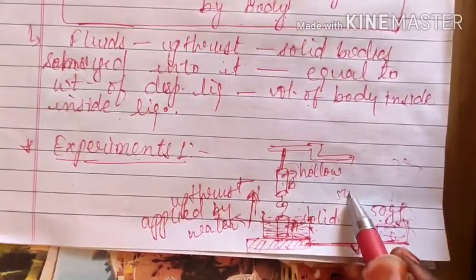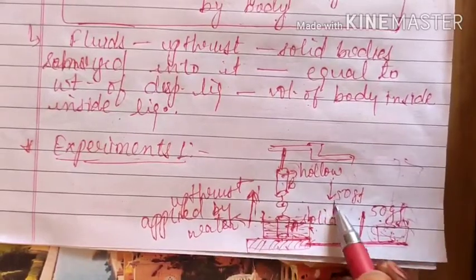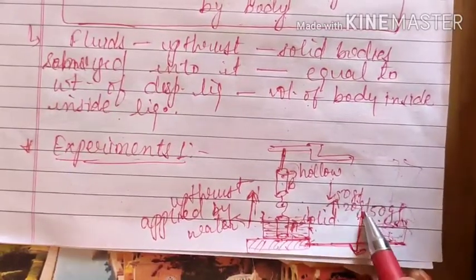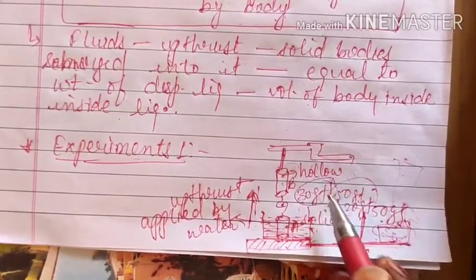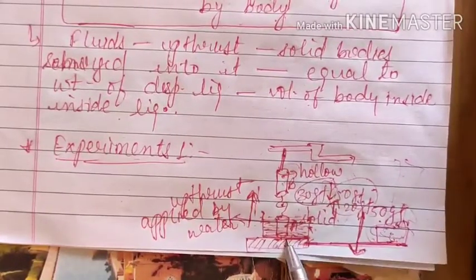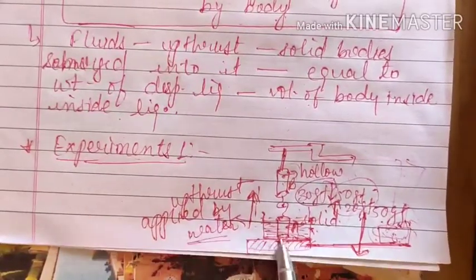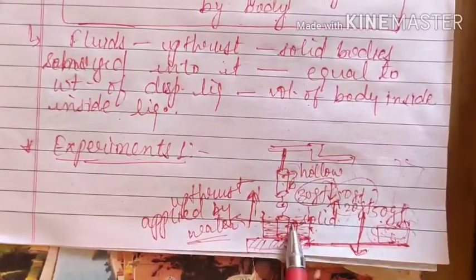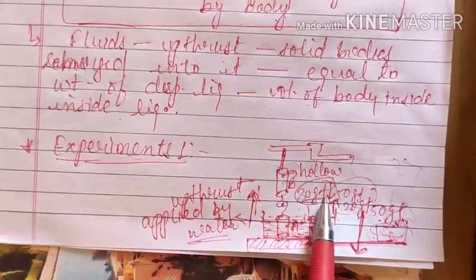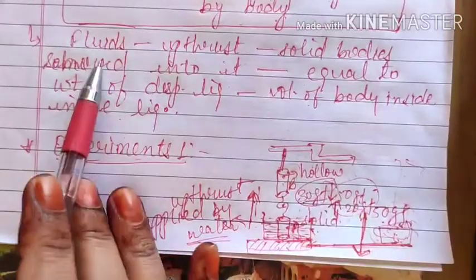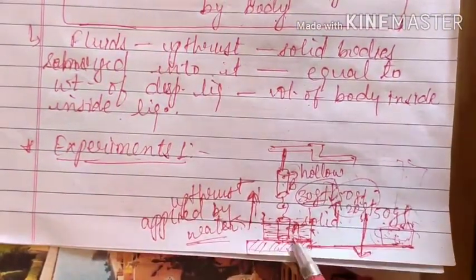Initially 50 gram force was exerted in the downward direction, but now there will be some upthrust force, let it be 20 gram force, then the net weight is now only 30 gram force. That means the weight of the object has been decreased due to the upthrust. So the first thing is clear from here: all liquids exert an upthrust force which decreases the apparent weight of the body. Next thing is, then how much?